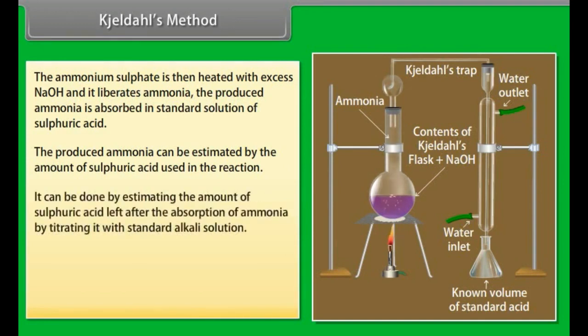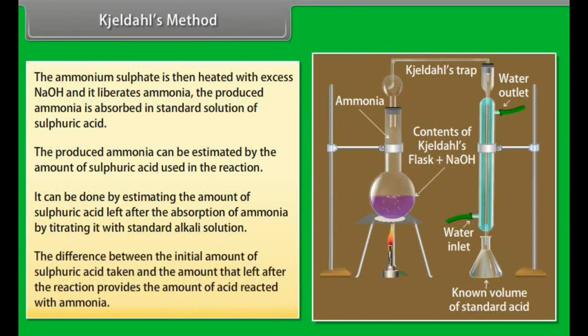It can be done by estimating the amount of sulfuric acid left after the absorption of ammonia by titrating it with standard alkali solution. The difference between the initial amount of sulfuric acid taken and the amount that was left after the reaction provides the amount of acid reacted with ammonia.